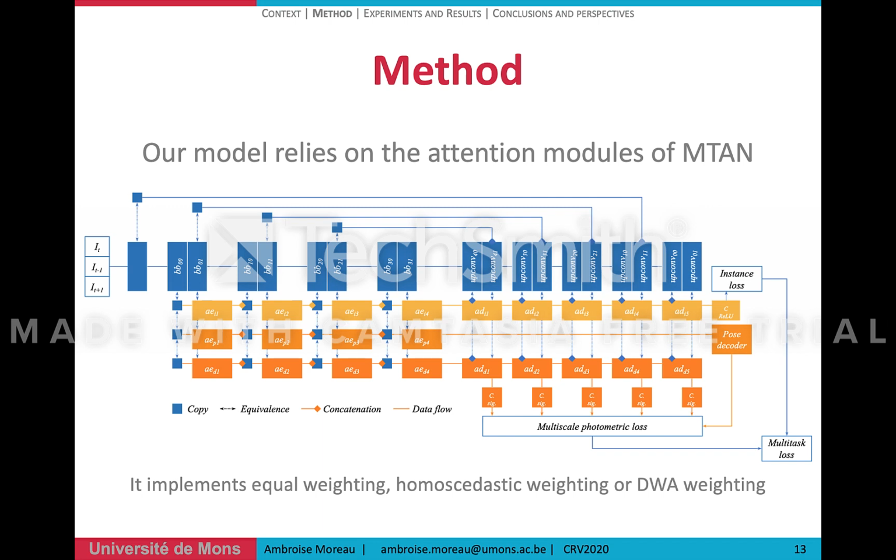Finally, the third line represents the depth-specific features. The output of the depth attention decoders and the pose decoder are combined in a multiscale photometric loss, and the output of the instance-specific features is used to compute the L2 loss. The two functions are combined to form a multitask loss that implements equal weighting, homoscedastic weighting, or DWA.